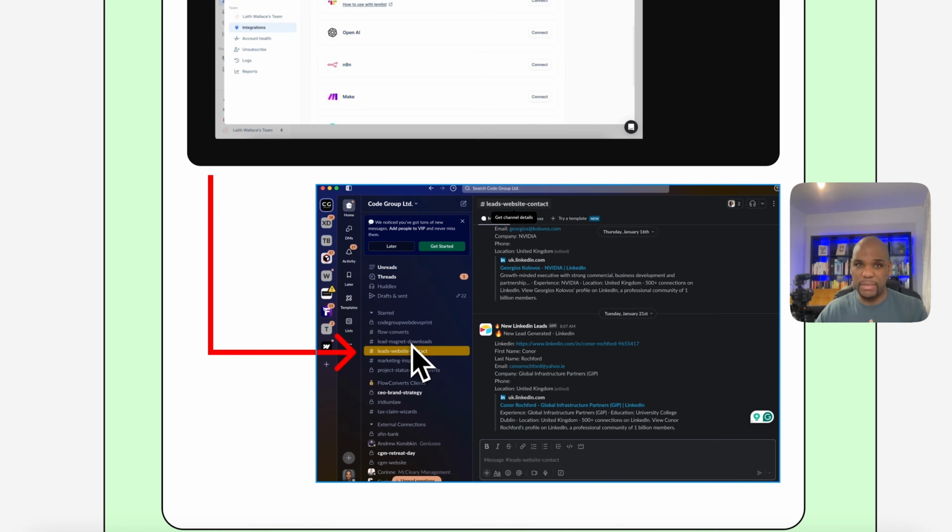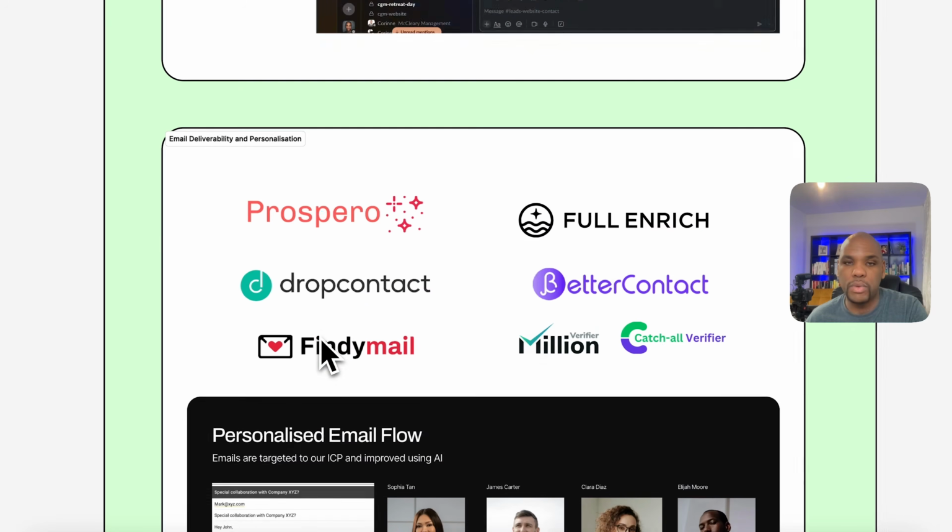Some people might use Teams, it's fine. Both work really well. And what we're trying to do here is make sure every time a lead is generated, pushing it into our Slack channel so that no one misses a lead, and that the team internally will be able to pick that up and be able to contact those people as well.